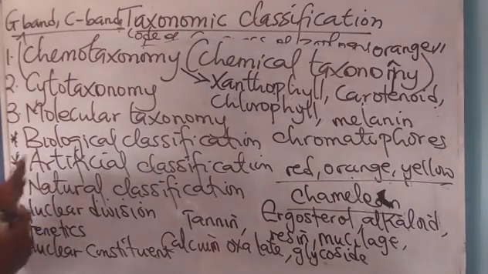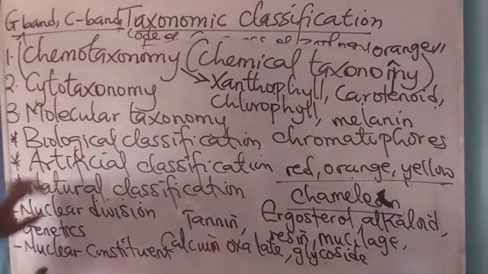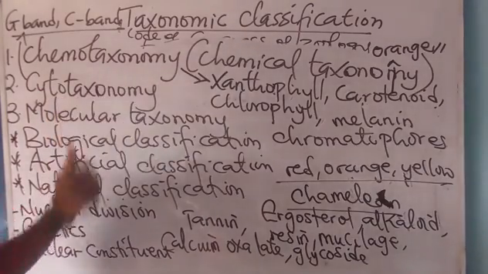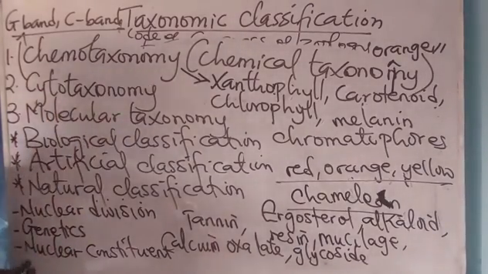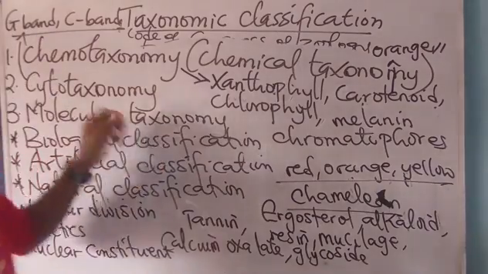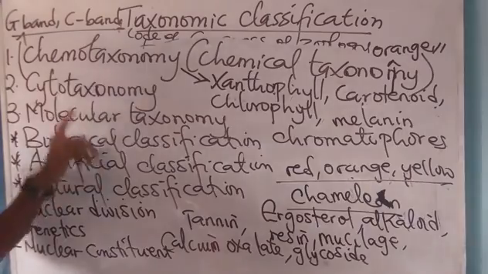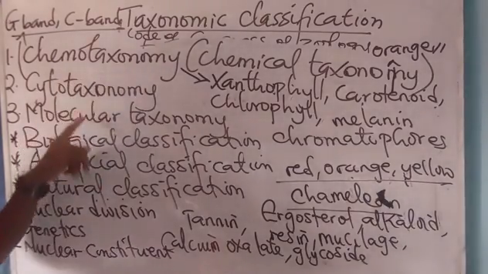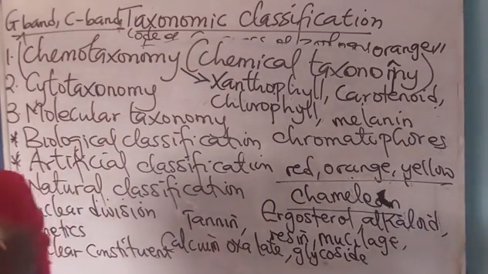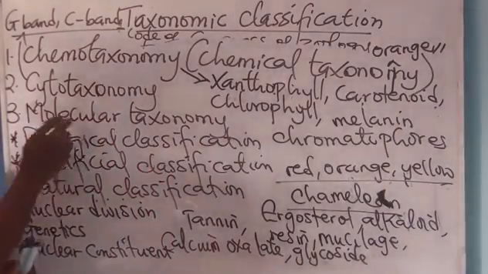Mitotic division and meiotic division, they are under cytotaxonomy. Please take note of that. They now have molecular taxonomy. Molecular taxonomy is similar to chemotaxonomy in the sense that both of them study the chemical constituents of an organism. The chemical constituent present in an organism is actually studied using what?